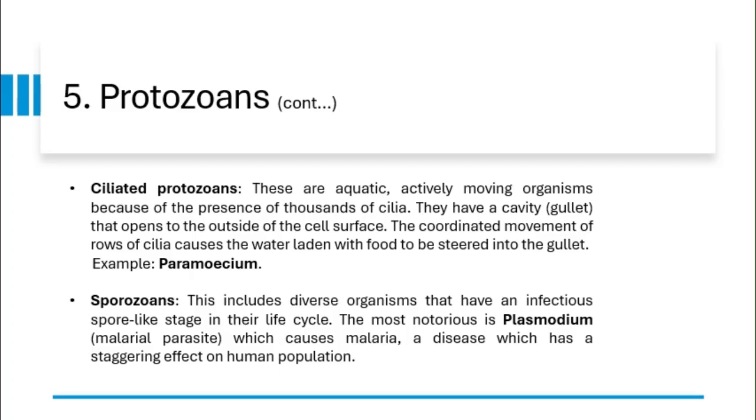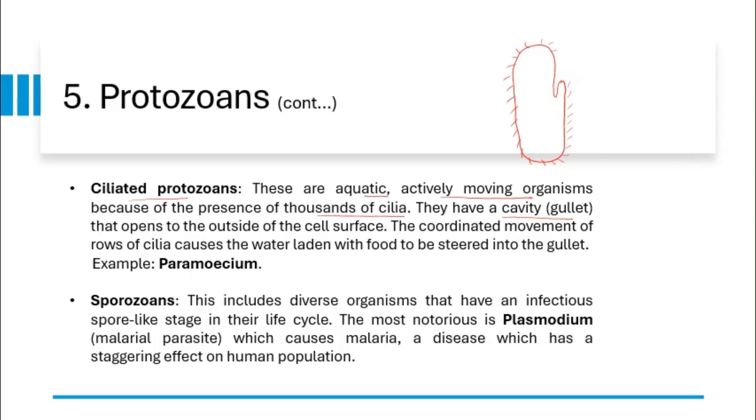Third one is ciliated protozoans. These are aquatic, actively moving organisms because of the presence of thousands of cilia. They have a cavity called gullet. For example, this one is a paramecium. They have thousands of cilia on the surface of the paramecium body.